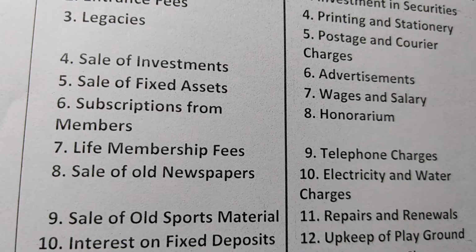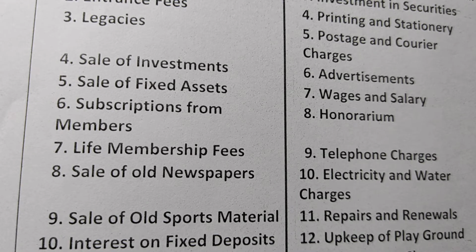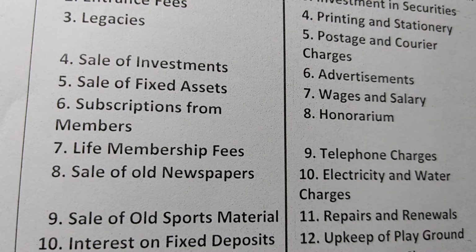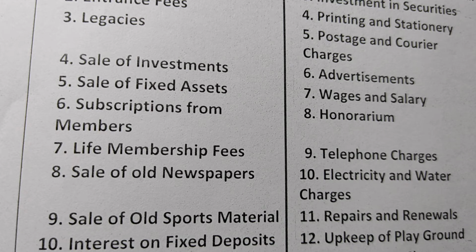Next is sale of investment. If the organization has any investment and they are selling it, that is also a source of income. Same with fixed assets: if they have old fixed assets and they are selling them, then that is also a source of income. Next is subscription from the members. That is the main source of income of a not-for-profit organization. It is the amount paid by the members periodically so that their membership remains alive. It is a source of income for the not-for-profit organization.